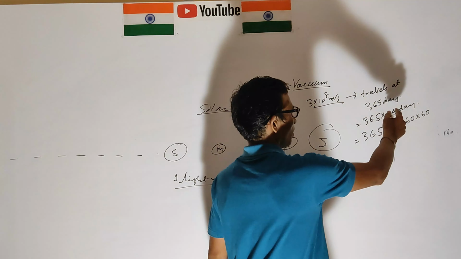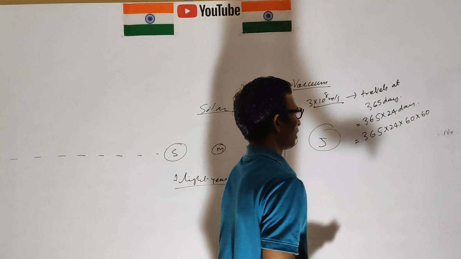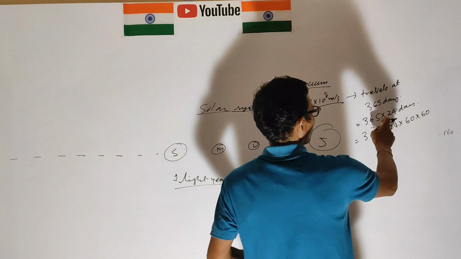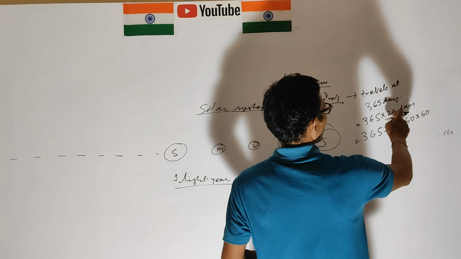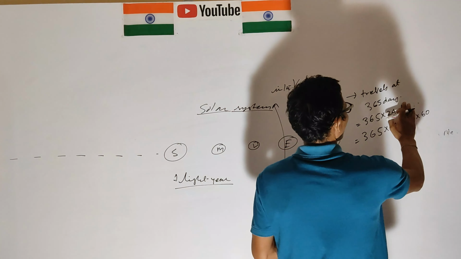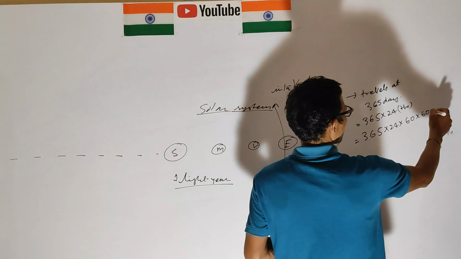One day is 24 hours, and an hour is converted into seconds.